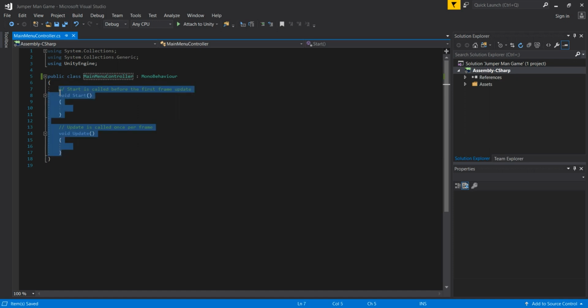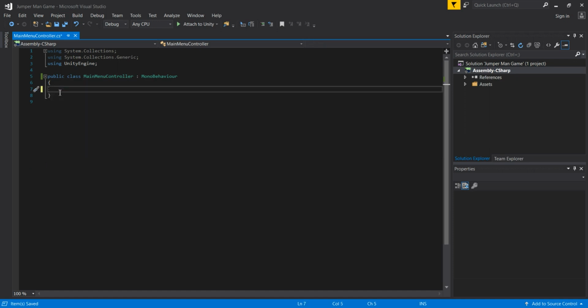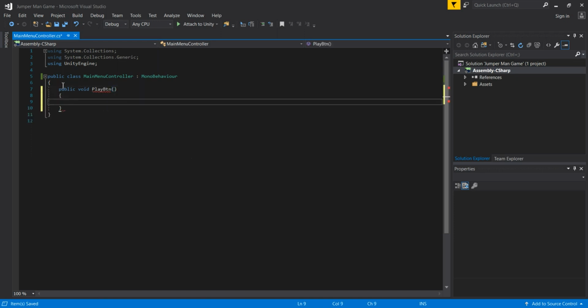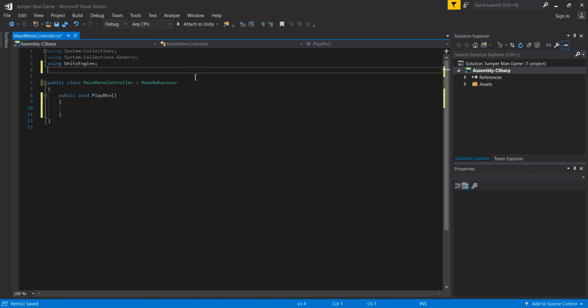So we are going to remove the start and update method because we don't need these methods currently, I think, but we need, as I said, to code our play button. So we'll simply pass here play button function, and then we are going to actually create the behavior. When we click the play button, we need to transfer to the gameplay scene, of course. So for that, we are going here in the usings and use the UnityEngine.SceneManagement library in order that we can transfer to some other scene.